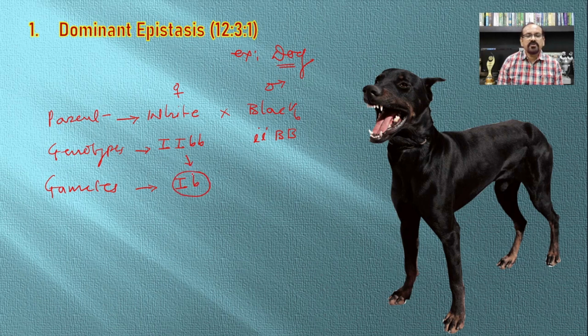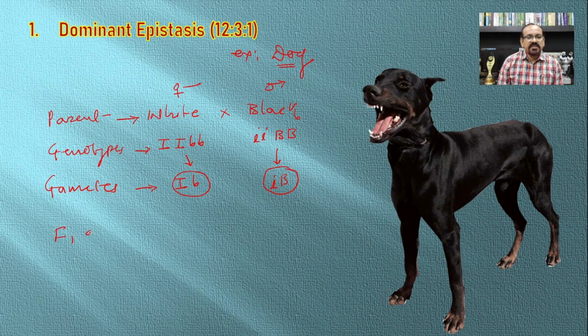So capital I small b will be formed by one organism, and small i capital B containing gamete will be formed by the other organism.